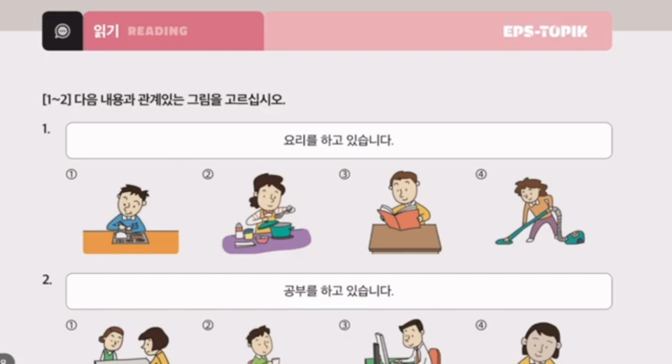Question number 1 and 2. Next. 내용 is content, 과 is with, 관계 is relation, 있는 is available, 그림 is picture, 고르십시오 is select. This is Yuri-reul hago isseumnida. Yuri is cooking. So our answer is number 2.